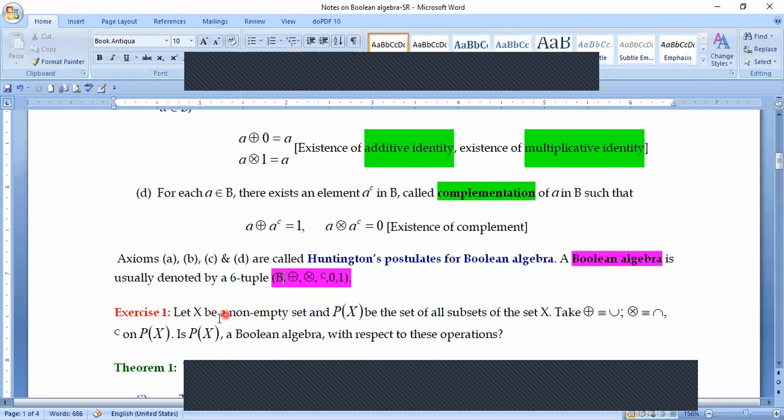We take a non-empty set defined by capital X. Px is the power set of X, the set of all subsets of X. In case of plus, we take union. In case of cross, we take intersection. And complementation is also defined over the elements of Px. So the question is: is Px a Boolean algebra with respect to these operations?